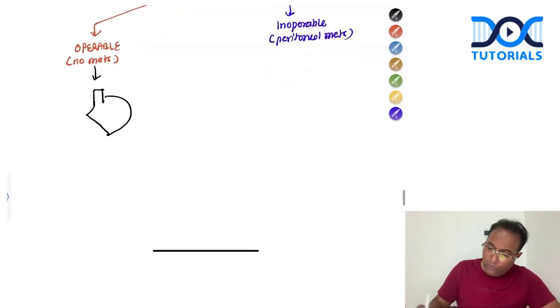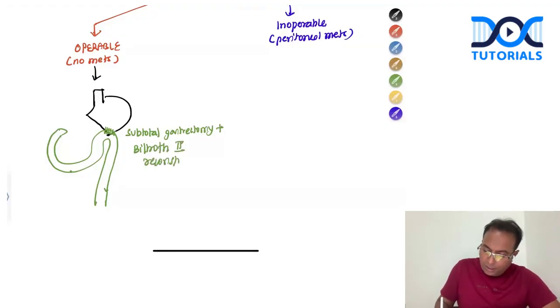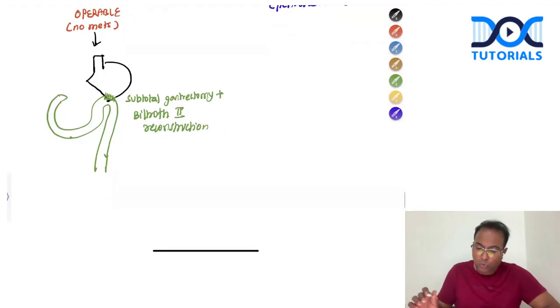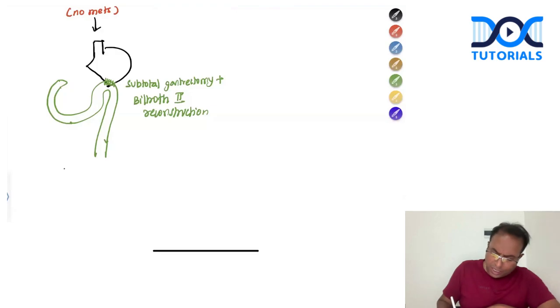This is a picture showing you subtotal gastrectomy. This patient is done a subtotal gastrectomy plus Billroth 2 reconstruction. This is called Billroth 2 reconstruction. This picture shows subtotal gastrectomy plus Billroth 2 reconstruction. So in this subtotal gastrectomy with Billroth 2 reconstruction, I will also do D2 lymphadenectomy.